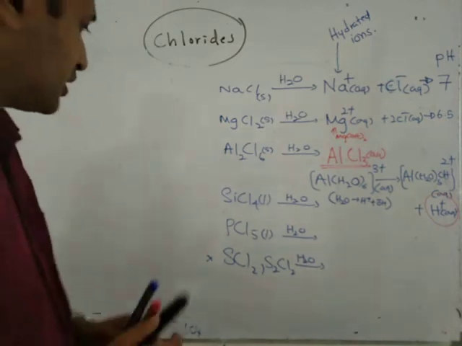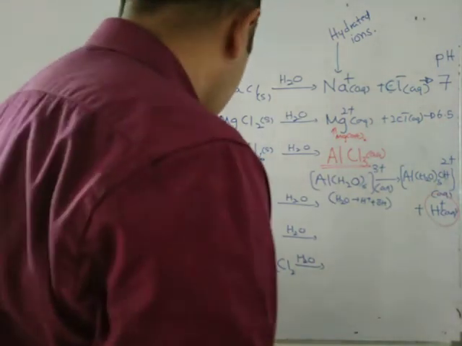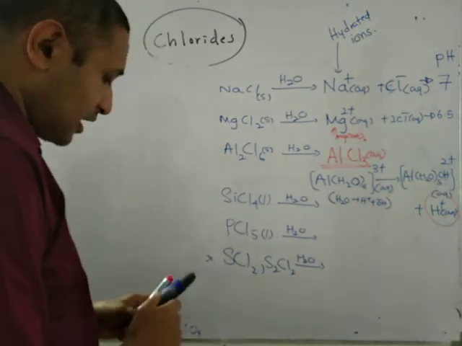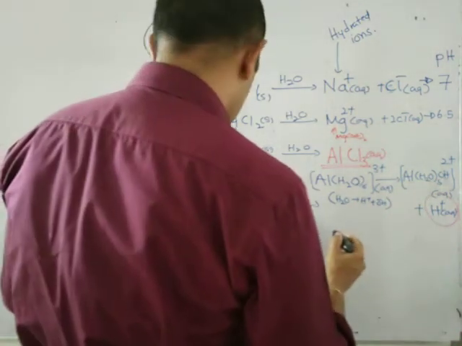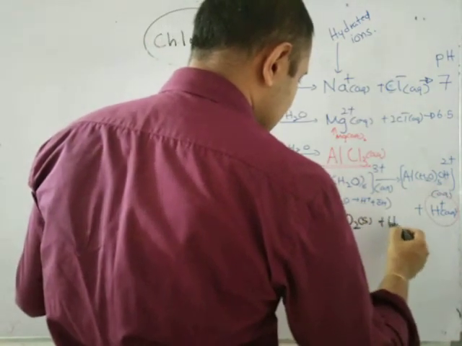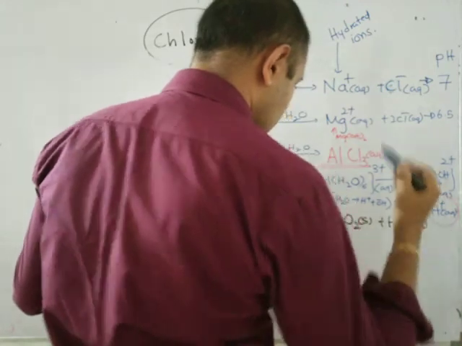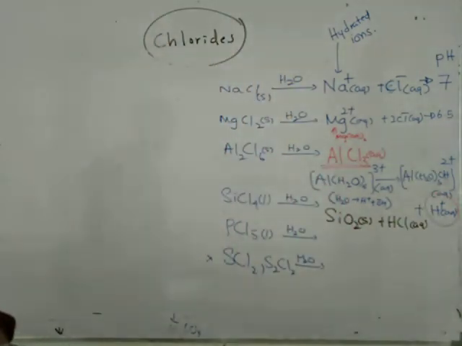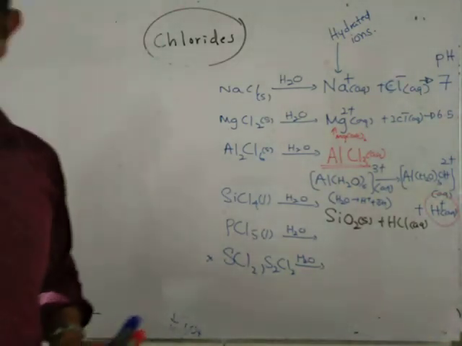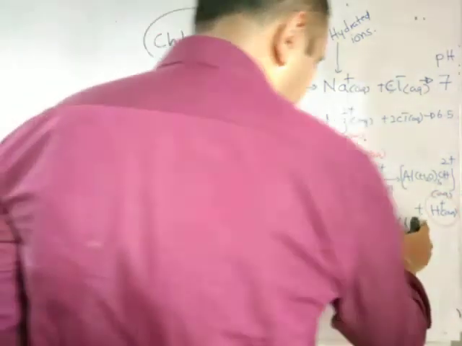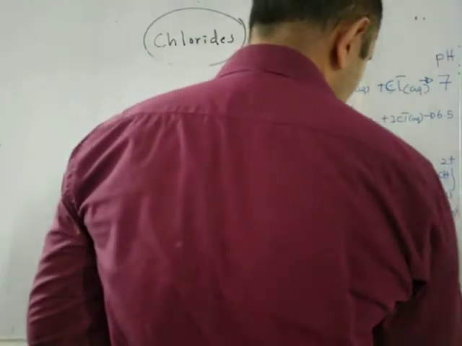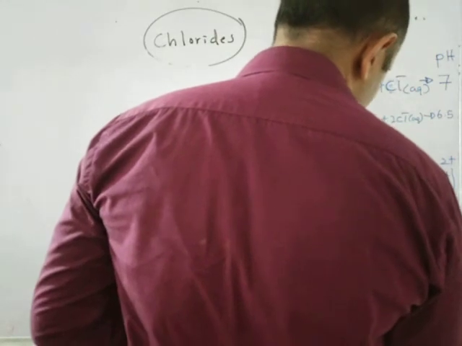Then if you take SiCl4, PCl5, this is not in the syllabus, but we'll go for SiCl4. SiCl4 reacts with water to form SiO2 solid plus HCl aqueous. Before making HCl aqueous, you know that this one forms as a gas.